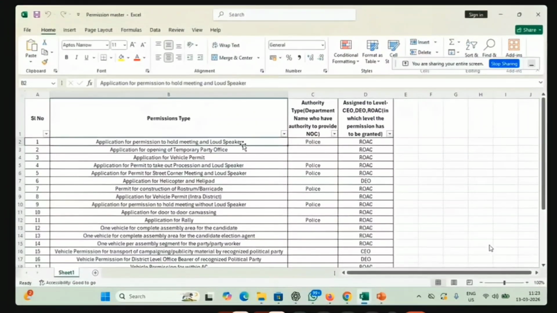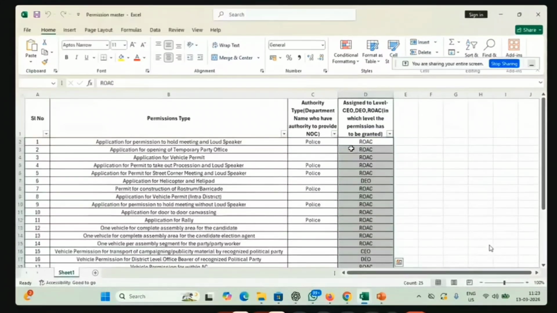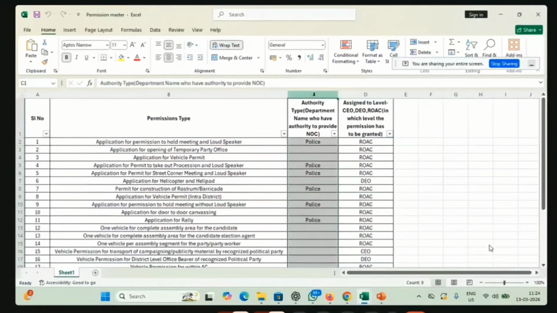So this will be the master data. Here you can see about 25 permissions we have already listed. Of these 25 permissions, the majority are listed for ROAC, which means these permissions, when applied for by the citizens, will go to the RO only. For some permissions there is an NOC which has to be given by a department outside the RO office, that is police. So for about 8 permissions we require the NOC from police also.